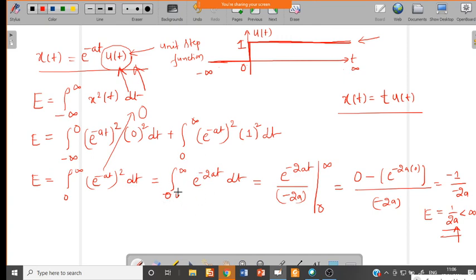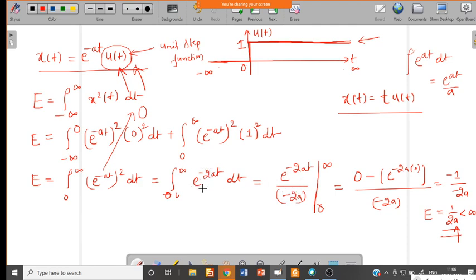Now that integration, the exponential signal integration, you have to revise. It is e power minus 2 a t dt, and the standard formula is integral of e power a t dt, which gives e power a t by a. This is a standard integration that you can revise. According to that we have done here. Here it is e power minus 2 a t, so the integration in terms of a has minus 2 a in our case: e power minus 2 a t by minus 2 a.